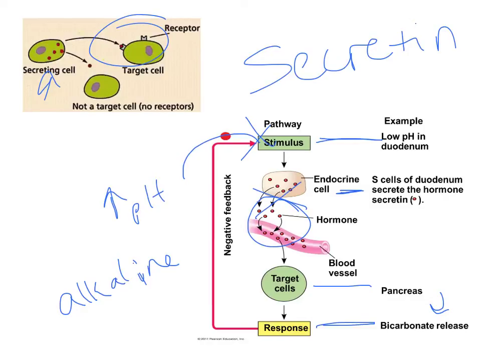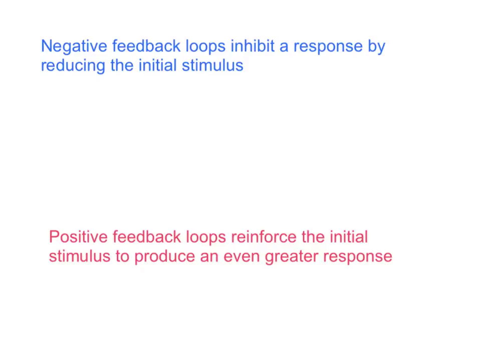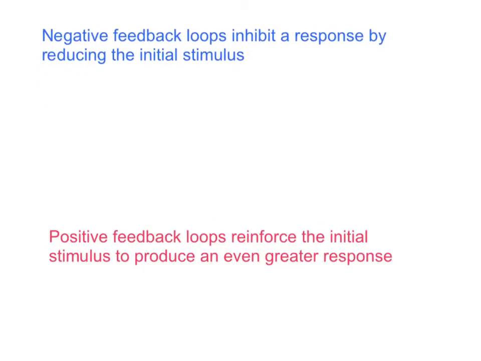So let's look at the difference between a negative versus a positive feedback loop. In a negative feedback loop, it inhibits the response by reducing the initial stimulus. So go back to your secretin example. The initial stimulus in secretin was that I had a decrease in pH. That was my initial stimulus.